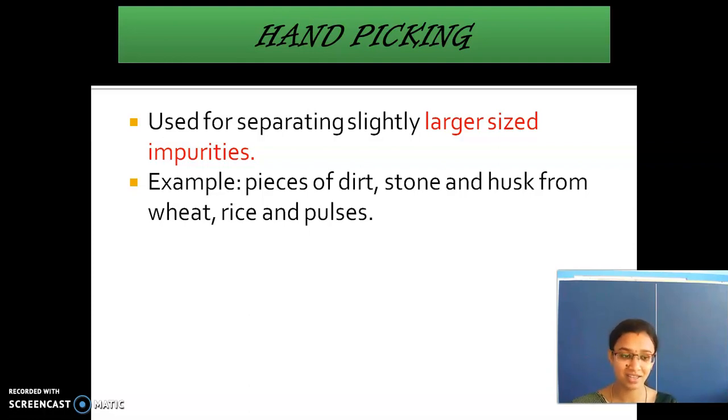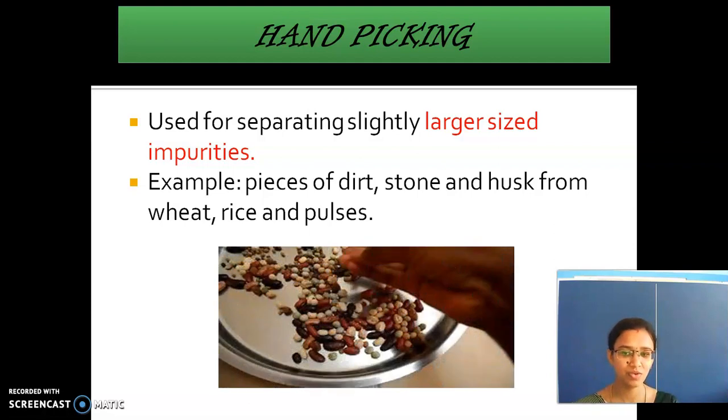Are you able to pick stones from 100 kgs of rice? No. If you are taking 2 glasses of rice for a day, we are able to do it. So we can do the hand picking method for a lesser quantity.